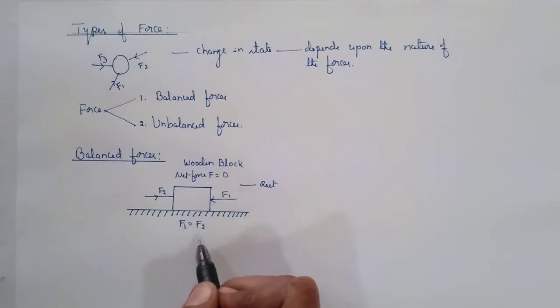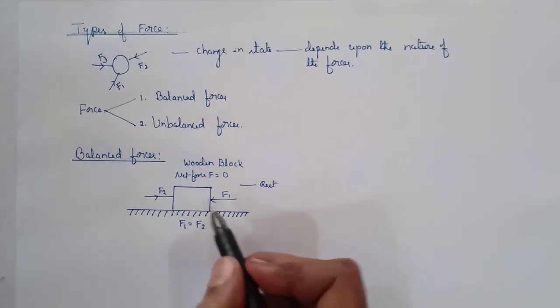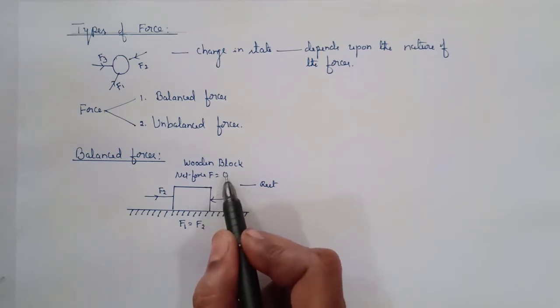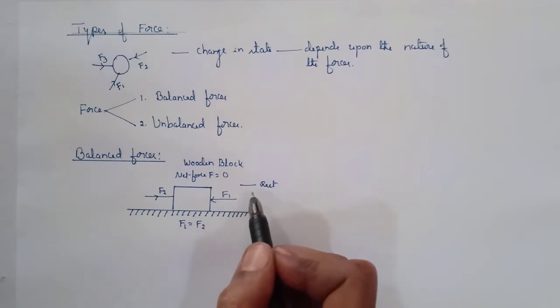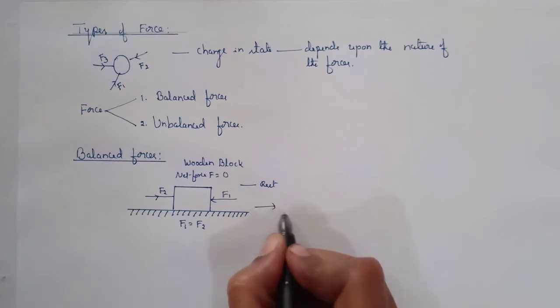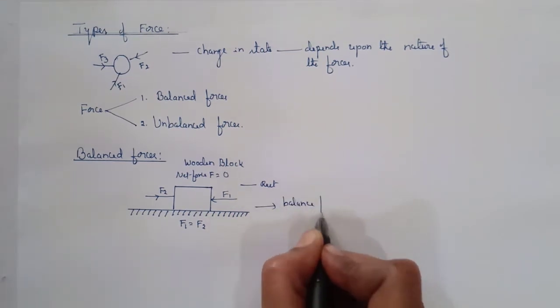Since F1 and F2 are equal and opposite, the net force acting on the block is 0. Since the net force is 0, the block does not move, it remains at rest. Such forces acting on the block are called balanced forces.